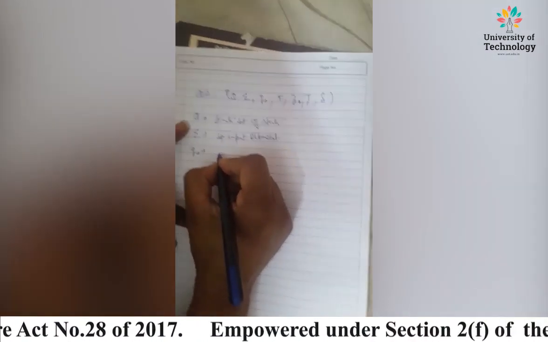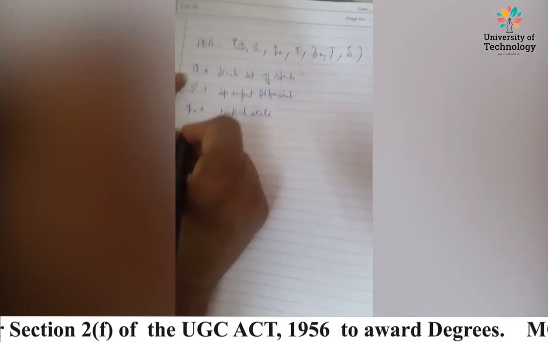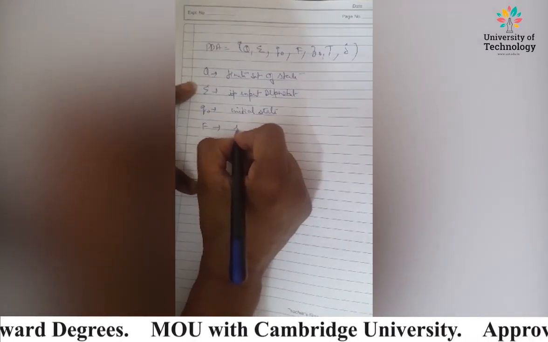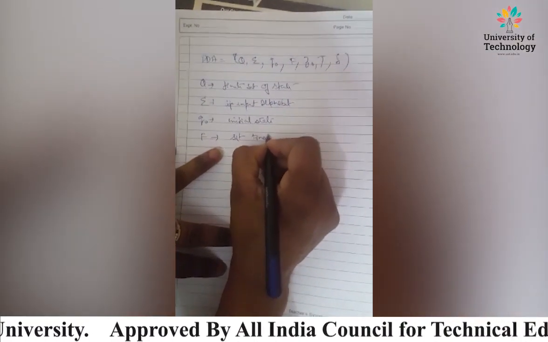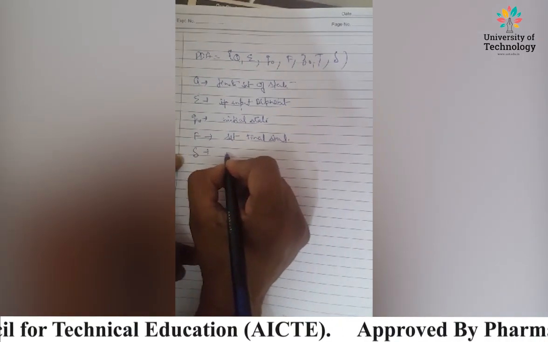Then comes Q naught. What does Q naught denote? The initial state. Then comes F. F is the set of final states. Then we have delta. What does delta denote? Transition.